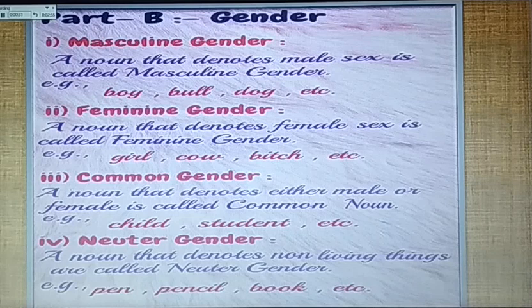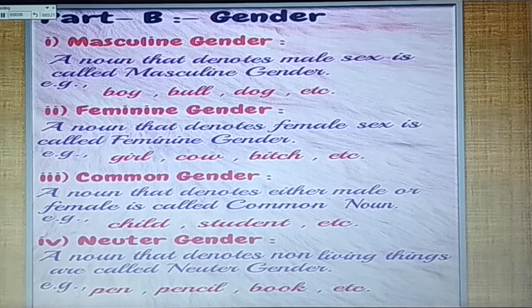Third, common gender. A noun that denotes either male or female is called common gender. For example, child, student, etc. Fourth, neuter gender. A noun that denotes non-living things is called neuter gender. For example, pen, pencil, book, etc.